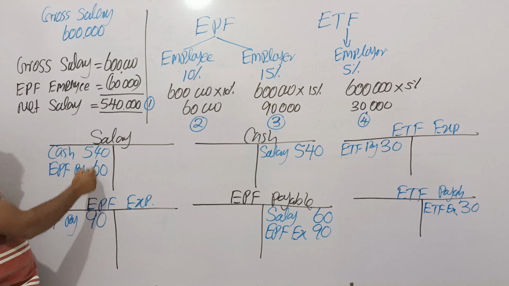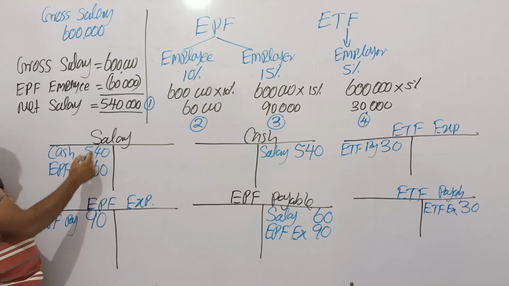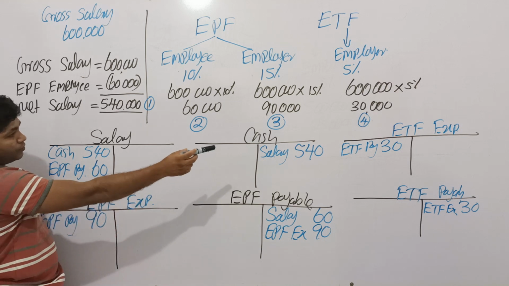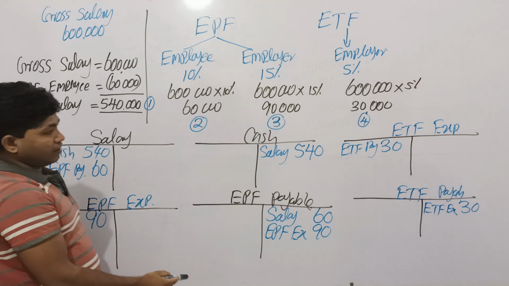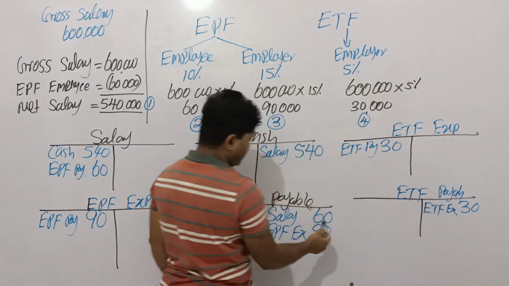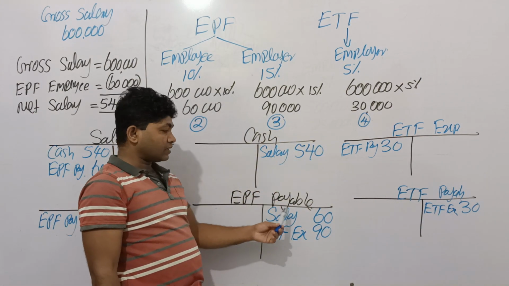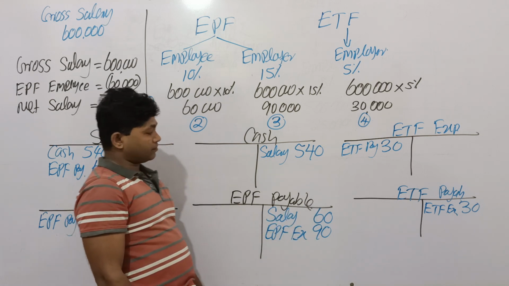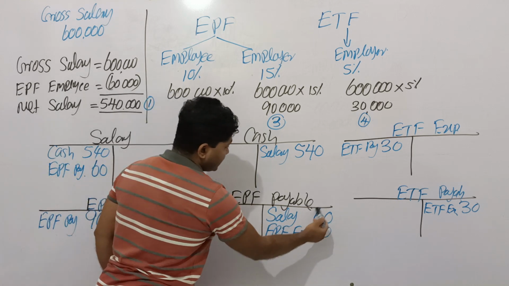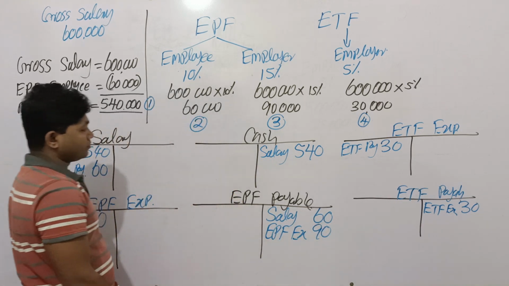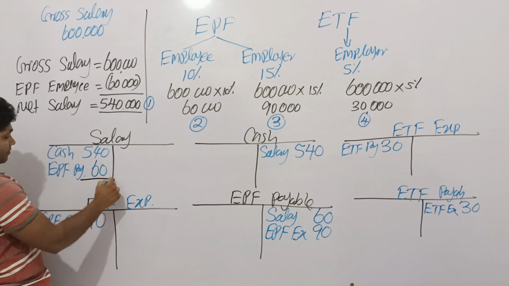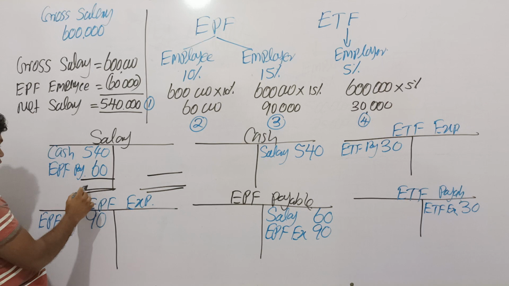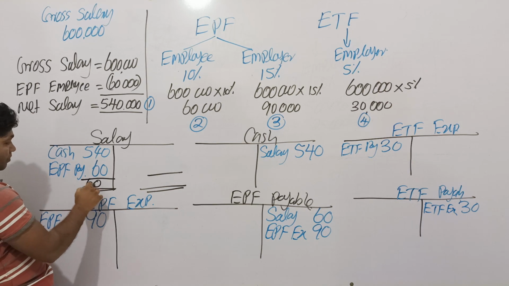Think the salary account has a balance of gross salary. Therefore, gross salary should be included under administration expense. And EPF expense and ETF expense are also under administration. But think EPF payable as well as ETF payable should be sent to the central bank. Therefore, the liability should be recorded under current liability. The EPF payable account contains both employee and employer contribution. Right. The salary account, as salary, should be included under administration expense, gross salary. Therefore, the salaries expense account should be closed.